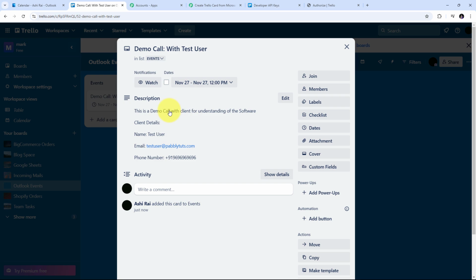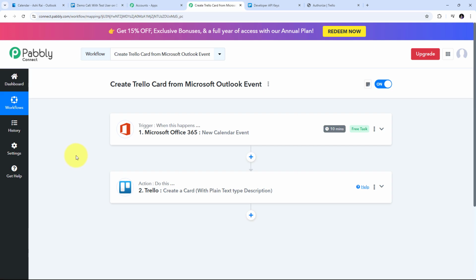Now here we can see I have successfully created this new card in Trello by using all the detail of my event that I have created in my Outlook calendar. Now what is going to happen is that whenever I add a new event in my Outlook calendar, then automatically by using all those detail, it will create a new card in Trello with the detail of my new event. Now like this, I can manage all my sales events without any manual efforts. Now I'm going to take you back to Pabbly Connect. And here with Pabbly Connect, I have successfully connected Microsoft Office 365 and Trello. And here I have done this to automatically create a Trello card from a Microsoft Outlook event.